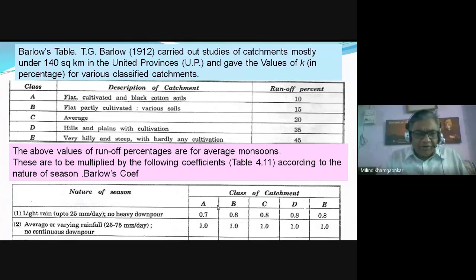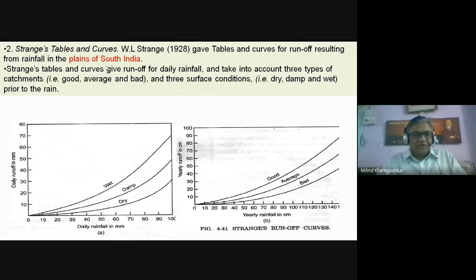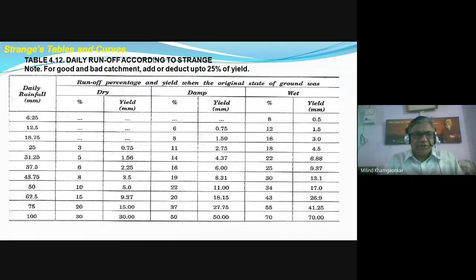Again, they have given certain constants based on the nature of the season and intensity of rainfall, and these are used to find out the runoff. Certain standard tables are called the Strange tables and curves, based on studies done by Mr. Strange. These again can be used. These are yearly rainfall versus yearly runoff, or daily rainfall versus daily runoff, and these are used for South India.